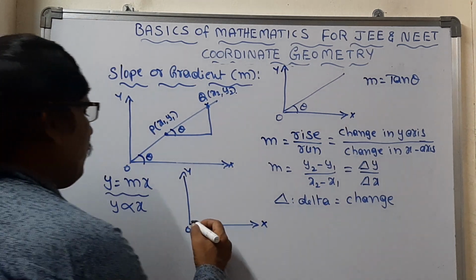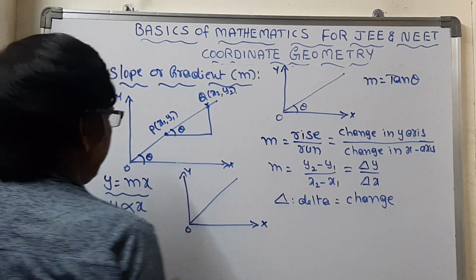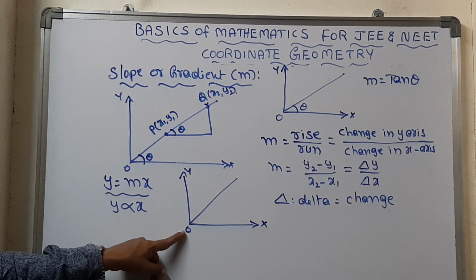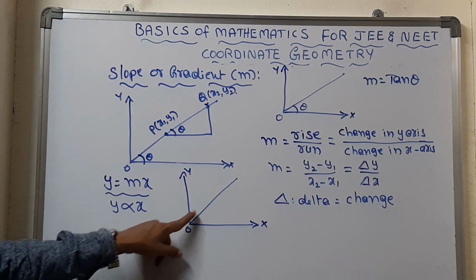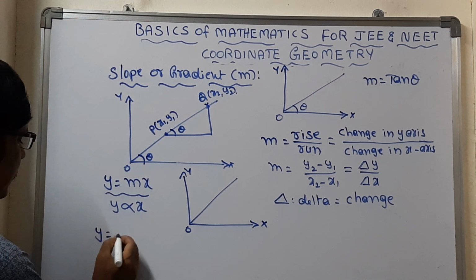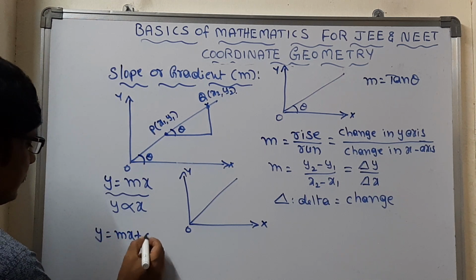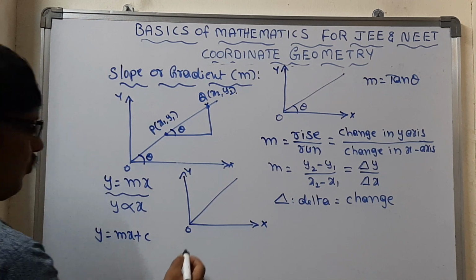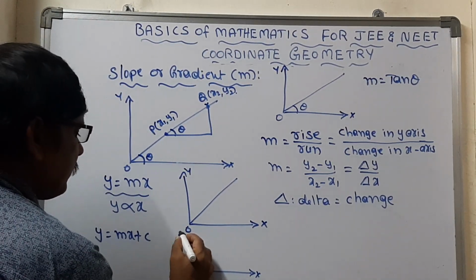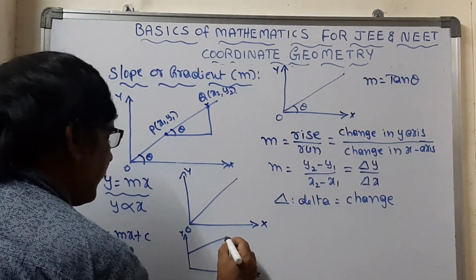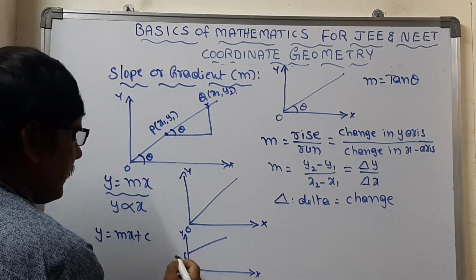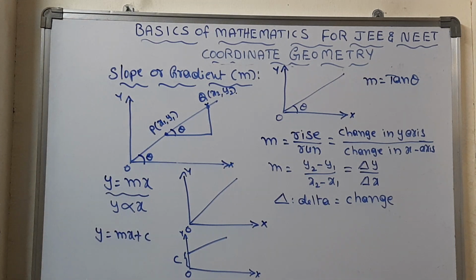For this one, the graph will be originating from this side. This is the most important expression. If y is directly proportional to x, the graph will originate from the horizon and go straight. And the second case, if any interception like C is there, then the graph will be followed like this. This is the x-axis, this is the y-axis, and this is the horizon, and this we are calling an interception, that is C.